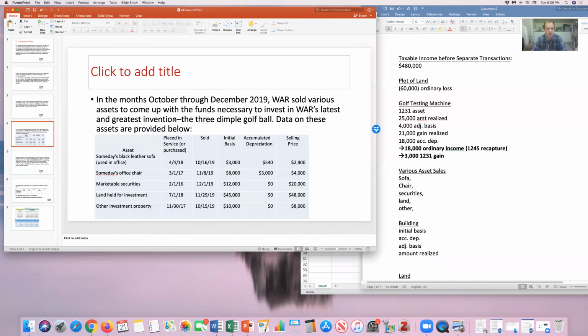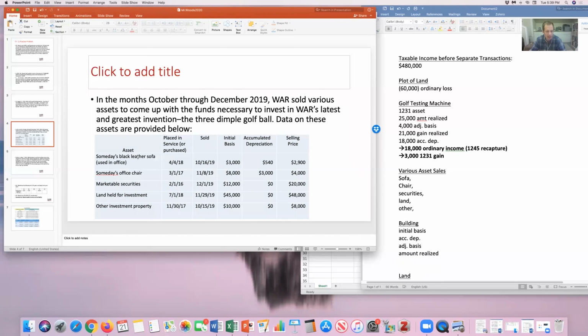Okay, next it tells me that in October through December of the tax year, they sold various assets to come up with the funds necessary to invest in WAR's latest and greatest invention, the 3-dimple golf ball. Probably another golf joke right there. All right, so these are their sales.